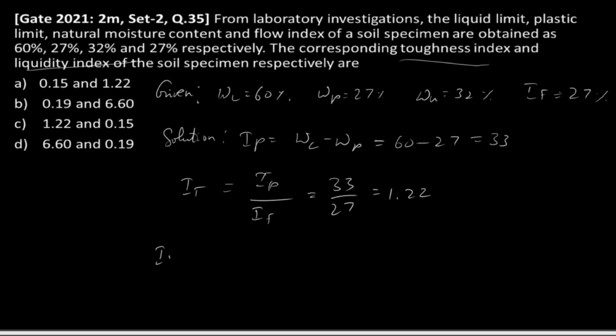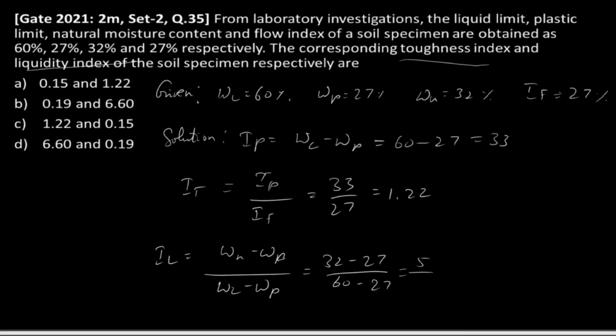And liquidity index IL is equal to WN minus WP divided by WL minus WP. So WN 32 minus WP 27 divided by WL 60 minus 27, 5 by 33, which will be 0.151.